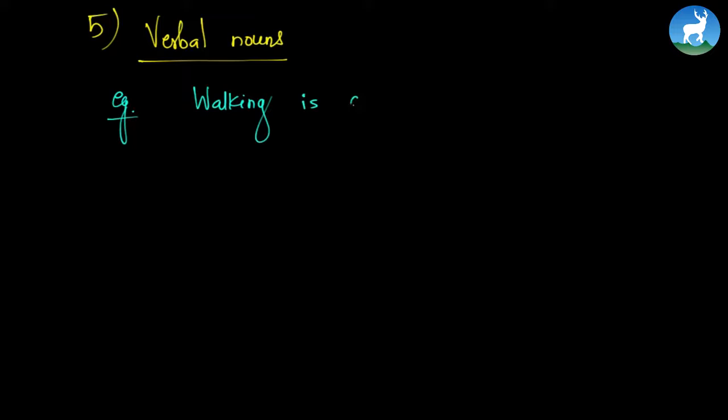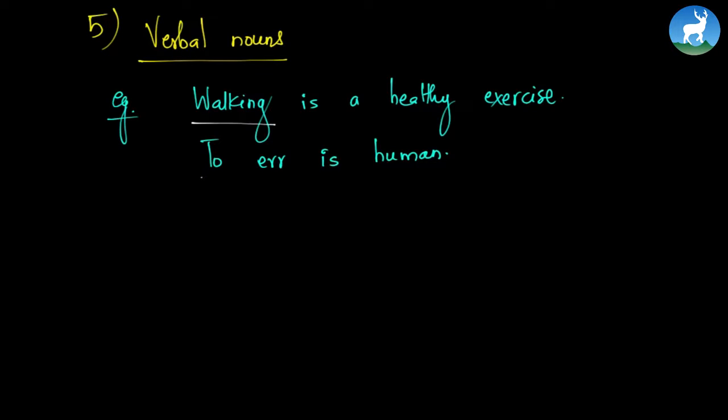Now let's go to rule number 5, and it is called verbal nouns. Let's write one example. Walking is a healthy exercise. To err is human. So if we study these two examples, we would find that walking is a verbal noun, to err is a verbal noun, right? And it is followed by a singular verb.